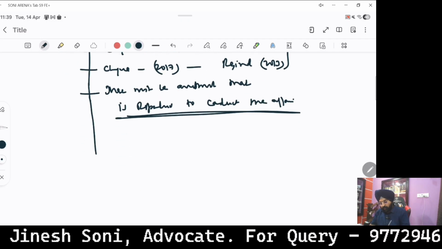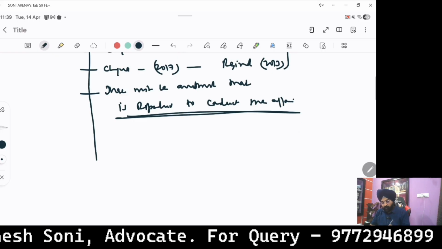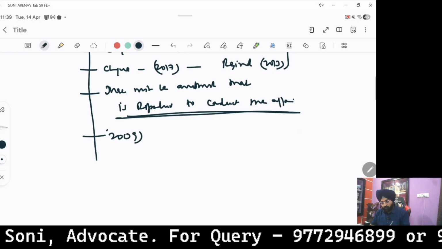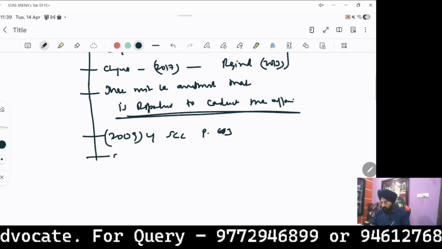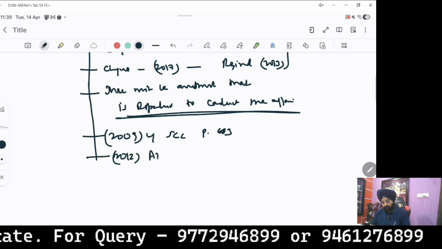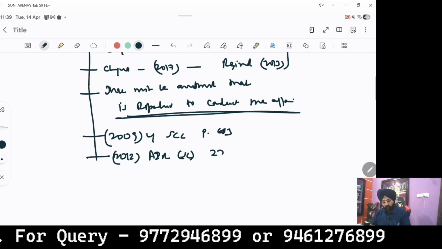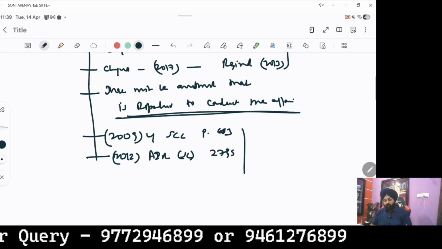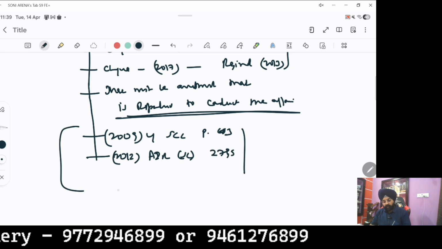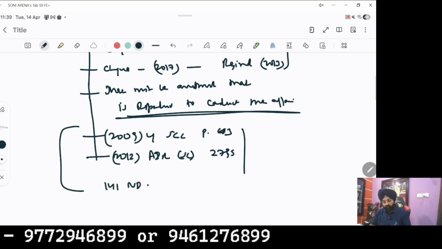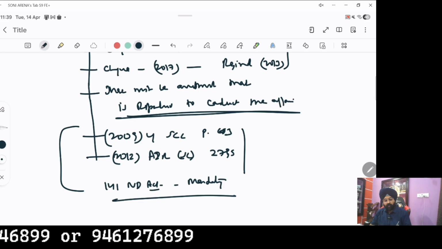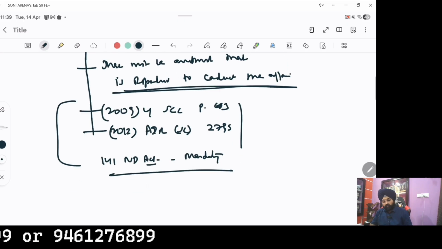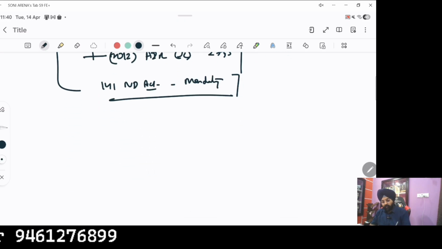Apart from that, the accused relied on two important judgments, that is 2009 volume 4 SCC page 683, and 2012 AIR Supreme Court page 2795. In both the cases, it is specified that Section 141 of the NI Act is mandatory. If there is non-compliance, the accused could have the benefit. So the court observed that in that case there is non-compliance and finally quashed the proceeding.